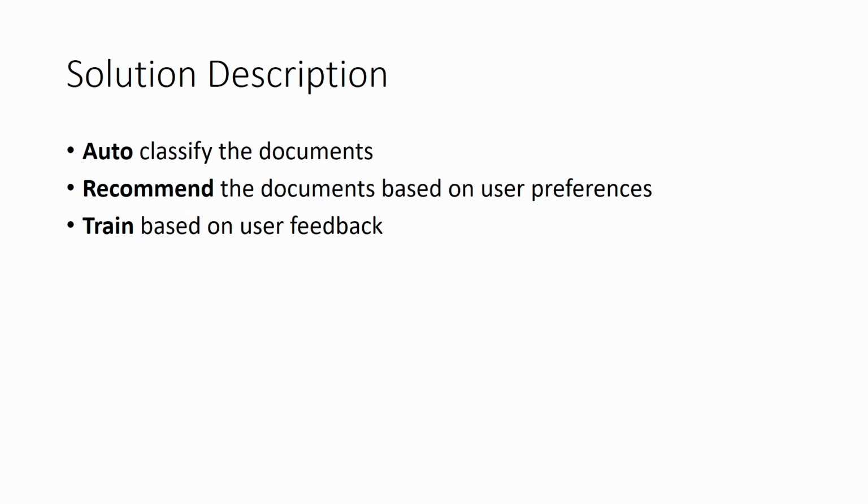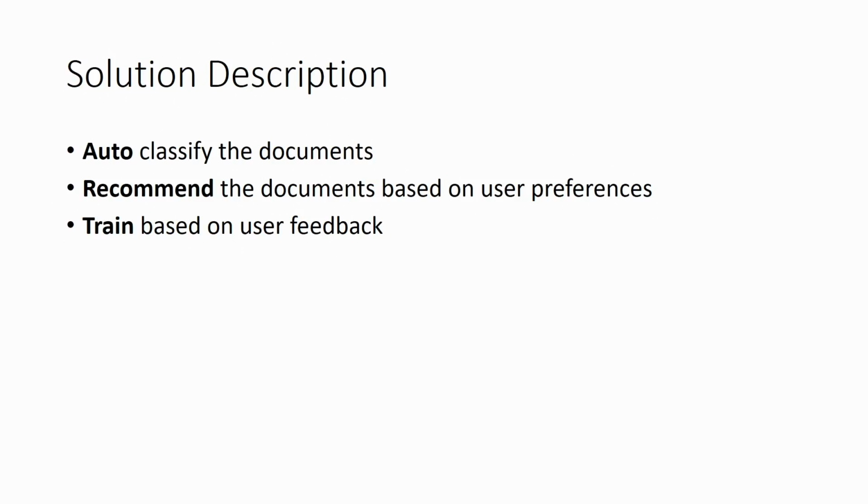So if I can, get into the solution description. Absolutely. Essentially, the solution involves three things. The first thing is that there are a large number of documents coming in, and it's impossible for someone to go read them all. So we wanted to use a machine learning algorithm to auto-classify these documents. Once we have auto-classified these documents, and I'll talk about the algorithms involved in a moment, we then recommend documents based on your preferences. You are working on a certain policy desk, and you've told us what your preferences are. We'll match those preferences with the auto-classification.